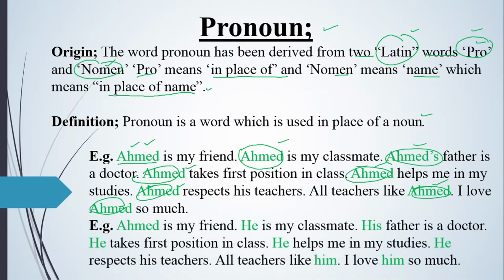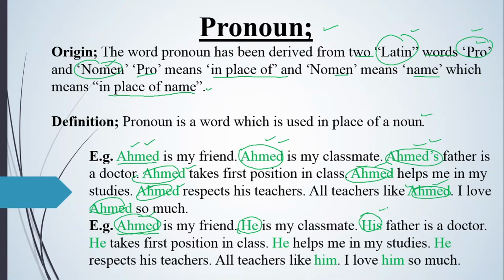Now the next example: the same paragraph I have changed using pronouns. First you mention the noun, who is my friend? Ahmad is my friend. Here I have mentioned him. Now over there, there is no need to say Ahmad. Instead of Ahmad, I will use the personal pronoun he. If it is the subjective case, I will use the subjective case. If it is the possessive case, I will use the possessive case. If it is the objective case, I will use the objective case. Like, Ahmad is my friend, he is my classmate, his father is a doctor.